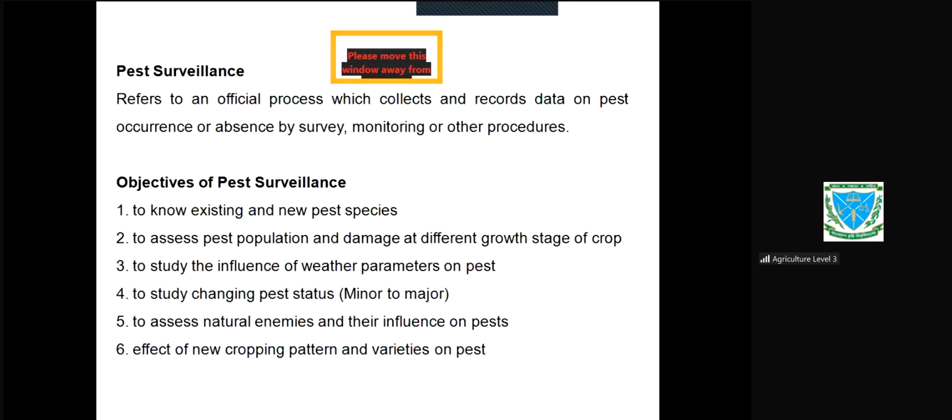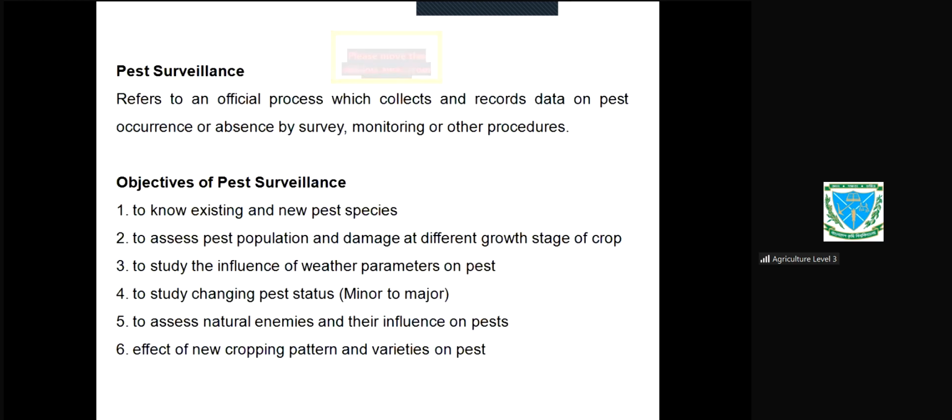To study the influence of weather parameters on pest. Study the influence, how the weather, how we can do it. Say for example, for temperature, we can relate the population size with the temperature in a particular area for different months or different seasons. To study changing pest status. Pest status means some pest may be major, after a certain period it may be minor, or vice versa. Minor pest can transfer to major pest.